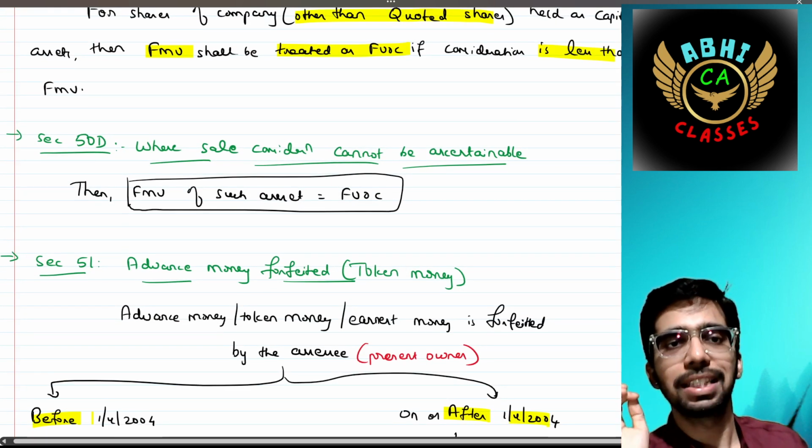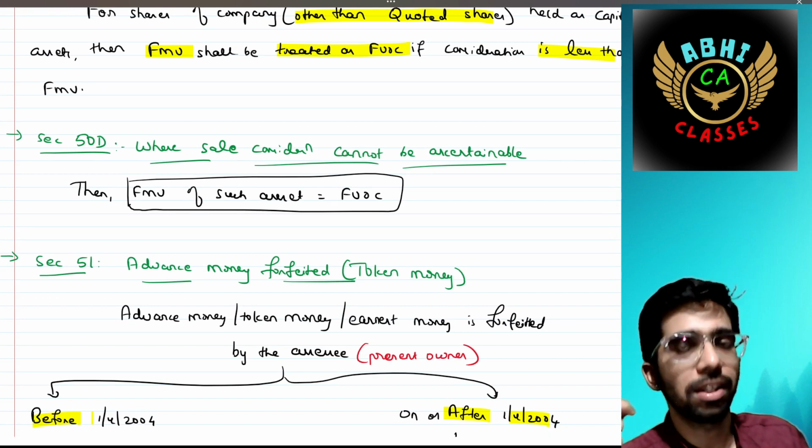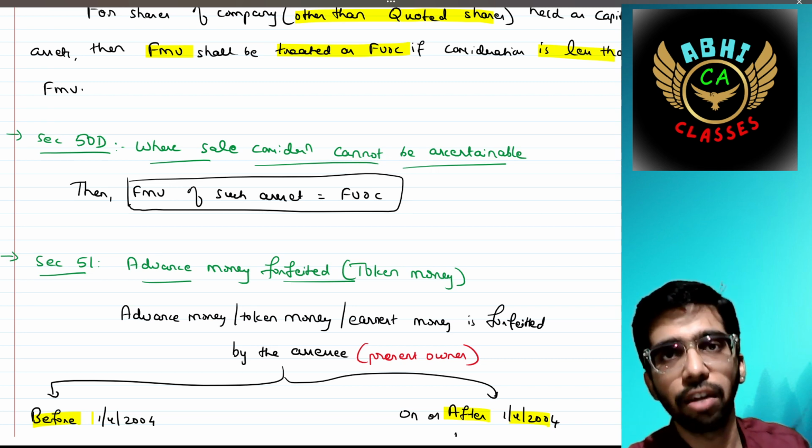50D, where sale consideration cannot be ascertained. If you are not in a position to ascertain your sale consideration, then the fair market value of such asset in the market should be taken as the FVOC.